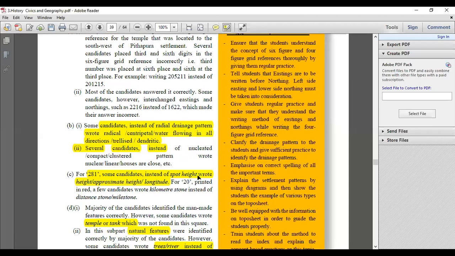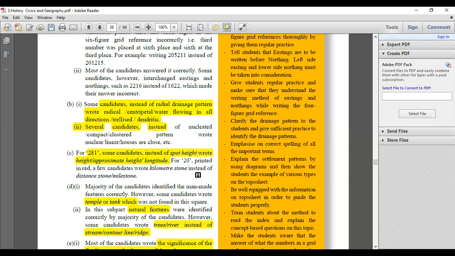Likewise, for 281, some candidates, instead of identifying it as spot heights, wrote that it is a height, approximate height, it is a longitude, which is a little difficult for me to understand. So you have to be very careful with the signs and symbols. That again comes to it that if you are not prepared with the signs and symbols, you'll face a tough time.